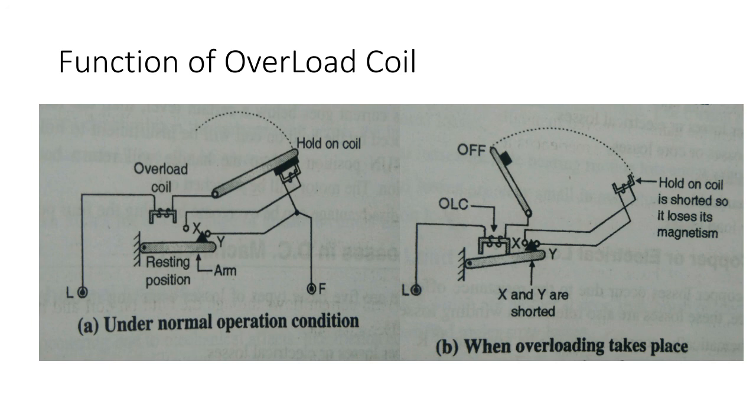If this current goes below a certain level, then the force of attraction produced by hold on coil will be insufficient to hold the handle in the run position, and so the handle will return back to the off position. The motor will be switched off. This disadvantage can be overcome by using 4-point starter.